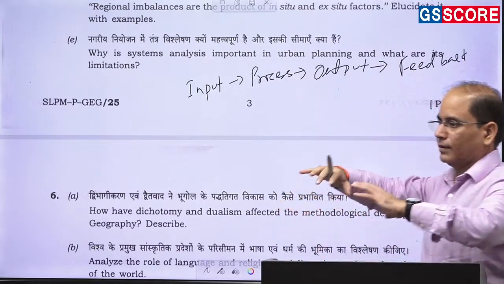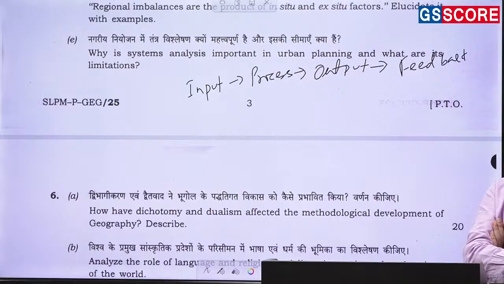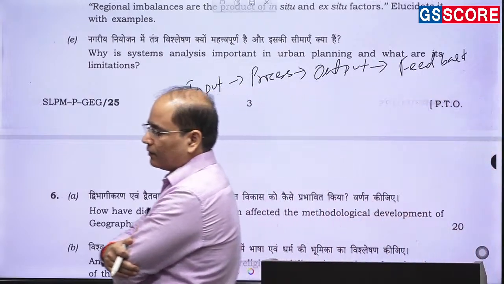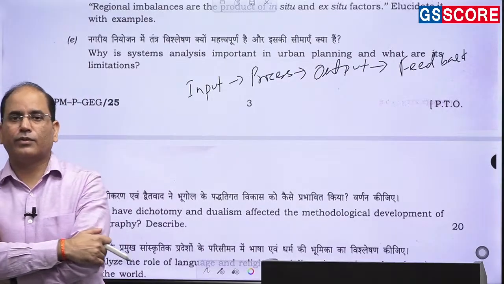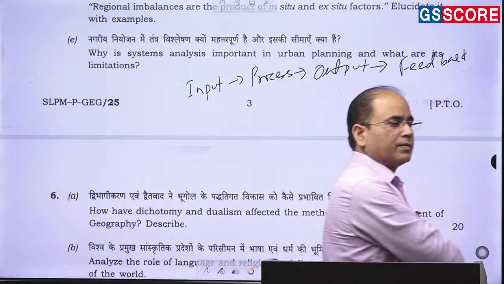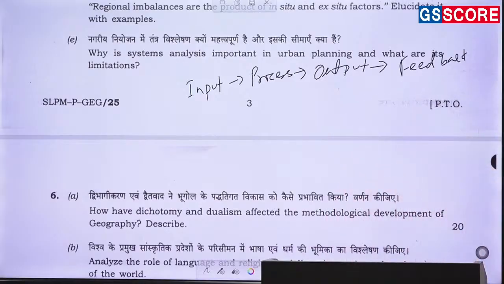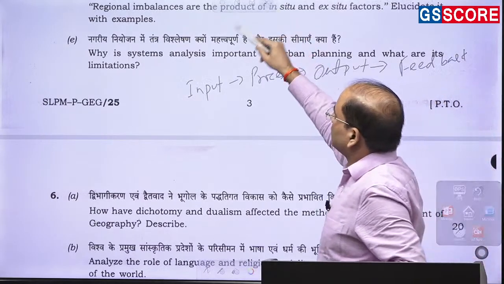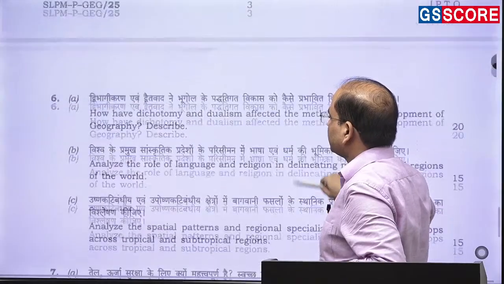How we can utilize the resources in a better manner. Everything will be planned in a systematic manner. So if you have urban planning, where you can have waste disposal, where you can have the roads, where you can have the industries, where you can have the space for housing, leisure, everything will be planned in a holistic manner. So this is a regional planning topic.